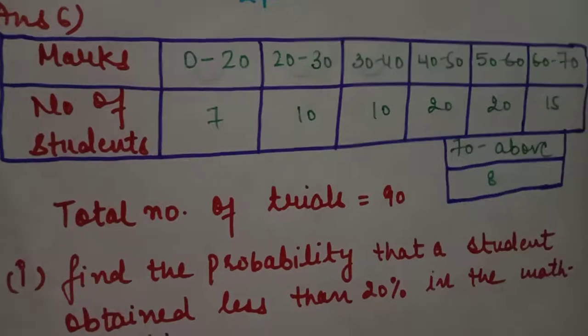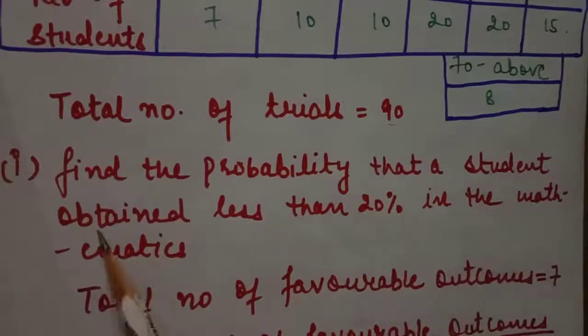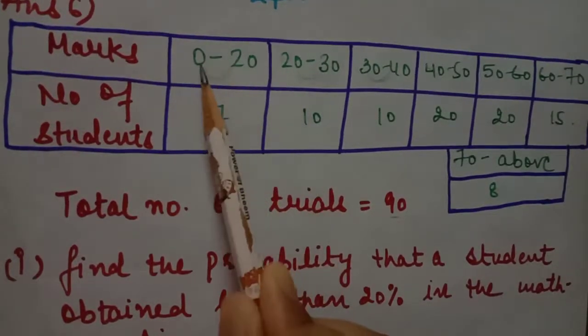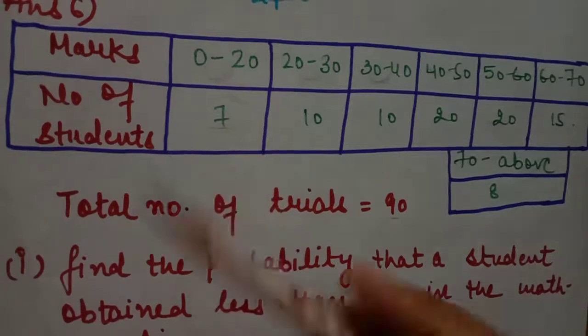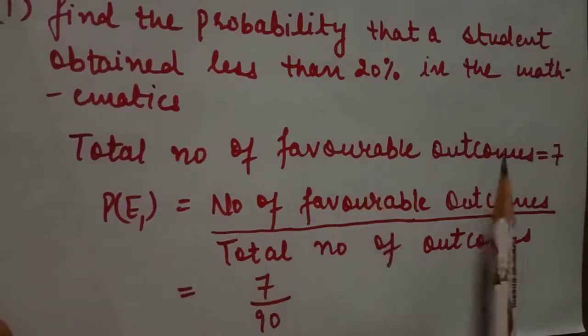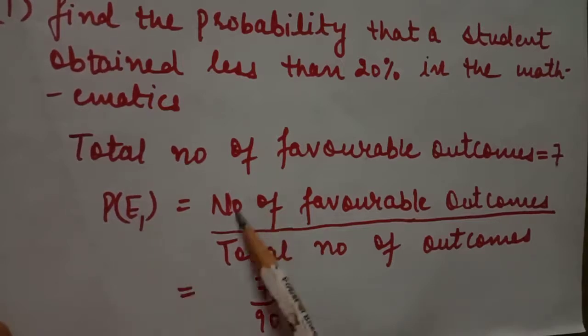So first part, total number of trials is 90. Find the probability that a student obtains less than 20% in mathematics. The favorable outcome, less than 20%, means this column. So 7 students obtain less than 20%. So students, the total number of favorable outcomes is 7. Probability E1, because I have 2 parts in this question, we decide the events E1 and E2. Number of favorable outcomes divided by total number of outcomes, so 7 upon 90. This is your probability for the first part.